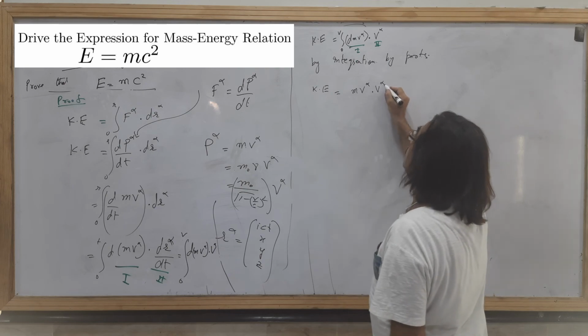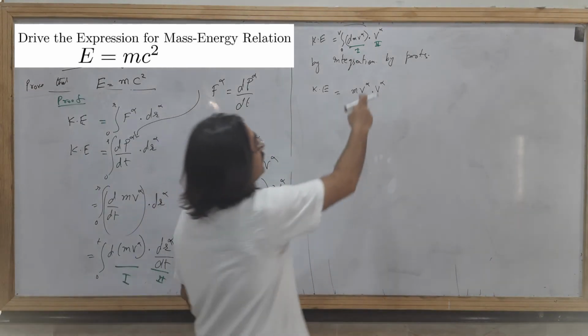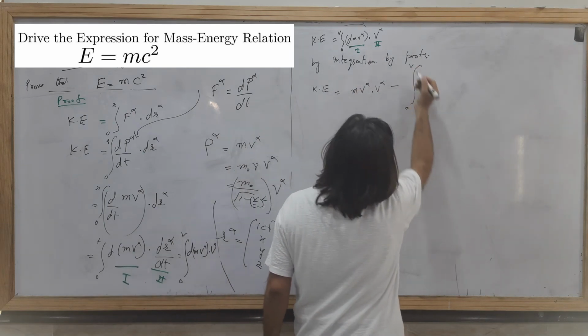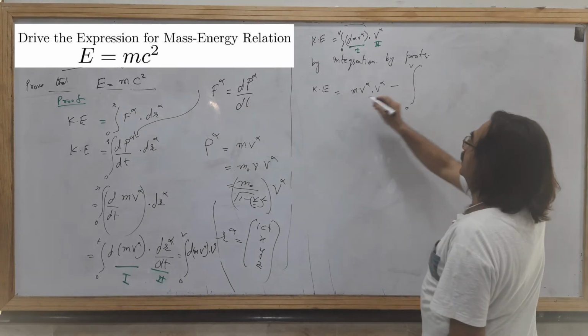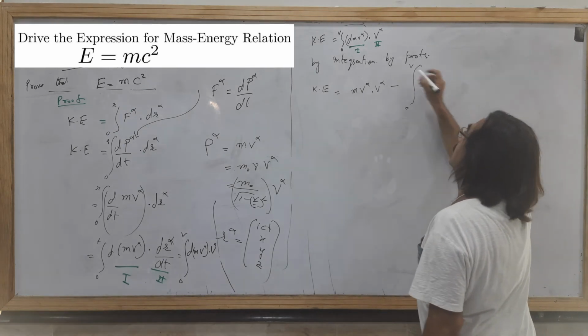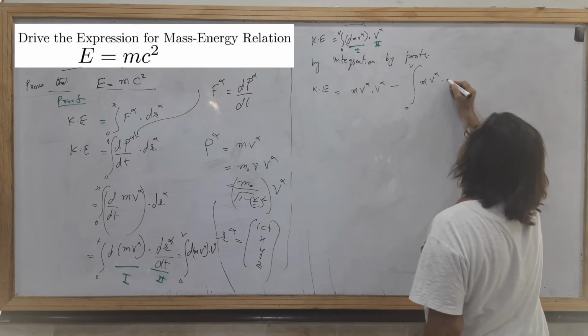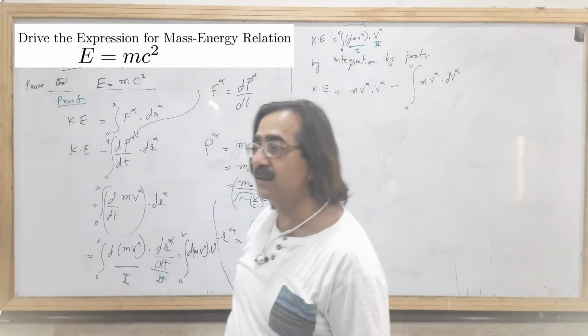The second stays as it is, minus the integral from 0 to V. Again, the integration of the first will be v alpha, and the derivative of this, you will get this result.